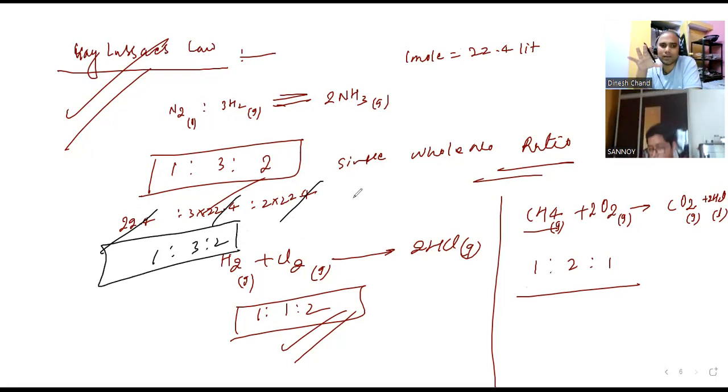Even though it is combining in terms of volume, you are going to get the answer in terms of what? The ratio will always be a simple whole number ratio. Is it okay? Now we are having the Avogadro law.